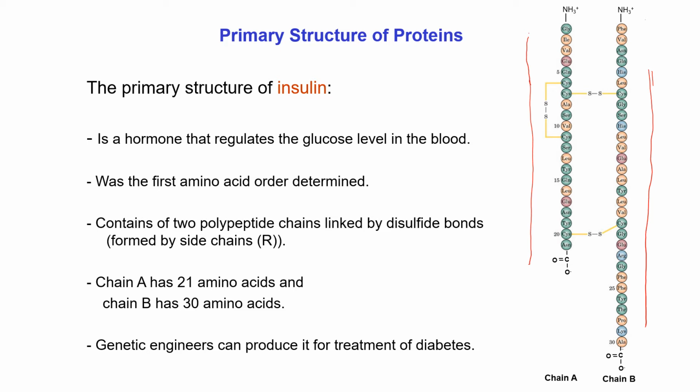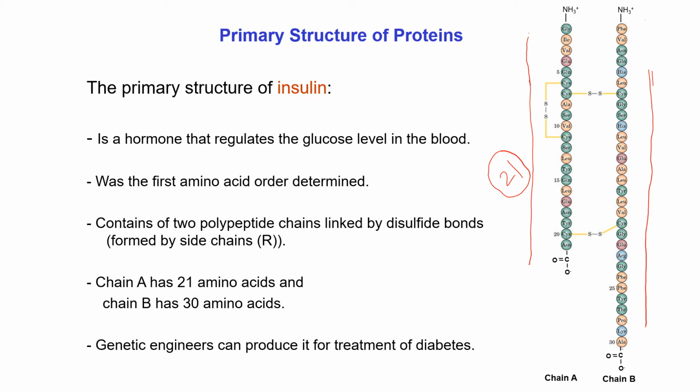Together, these two polypeptide chains perform their biological function in our system. One can ask me why this 21 amino acid containing chain acts as a protein, because we know that when a polypeptide chain contains at least 30 amino acids and it can perform a biological function in our system, in that case we can say that polypeptide chain is a protein.